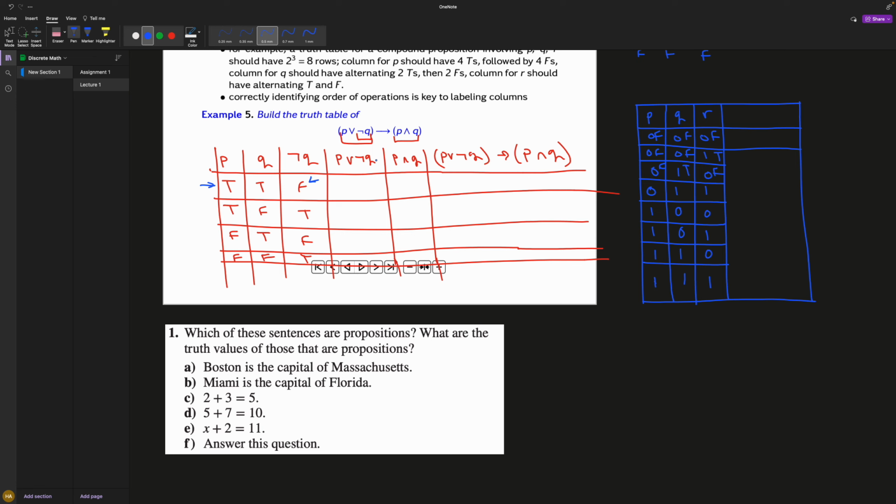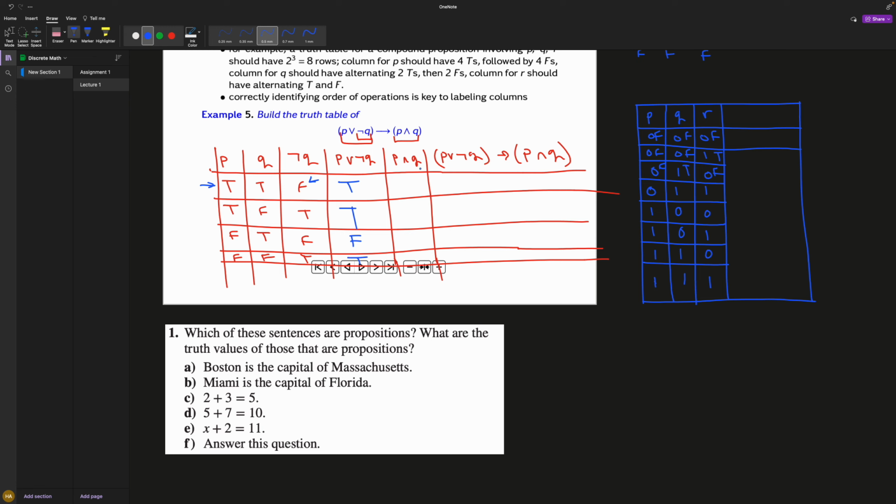Now this is an or, therefore what I say is I want at least 1. You give me 2, that's nice, but I at least want 1 to be true. So true or false, we at least have 1, so that's true. True and true, we at least have 1. False and false, we have none, that's false. And then we have at least 1, this is true.